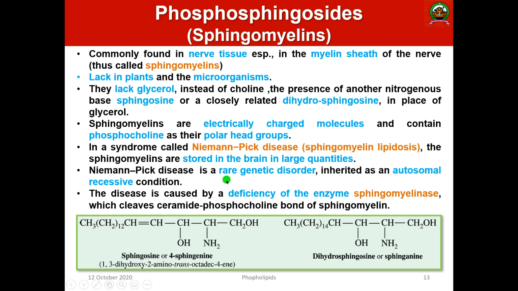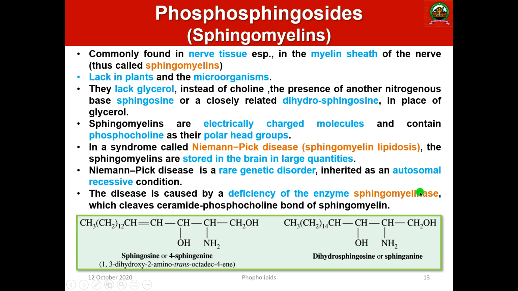This disease is mainly caused by the following. When sphingomyelin is present in sufficient quantity in the myelin sheath, that is okay. But if it is present in excess, there is an enzyme called sphingomyelinase.